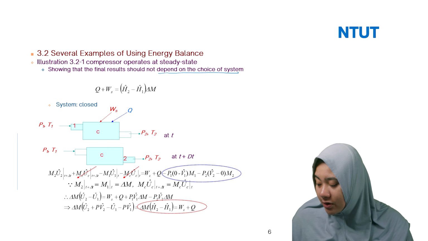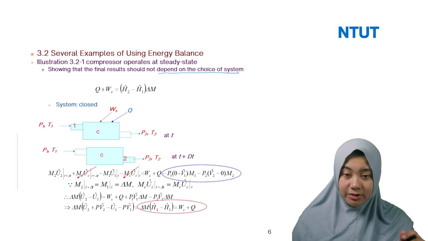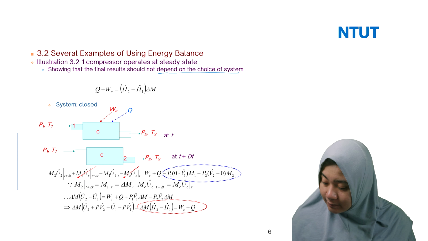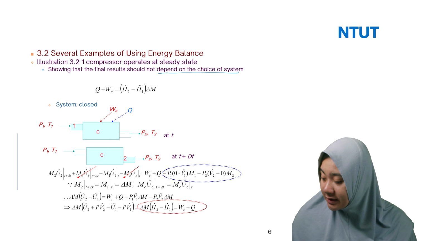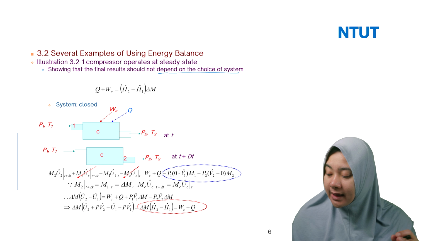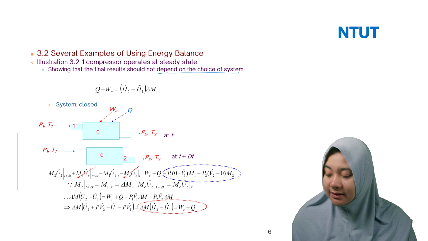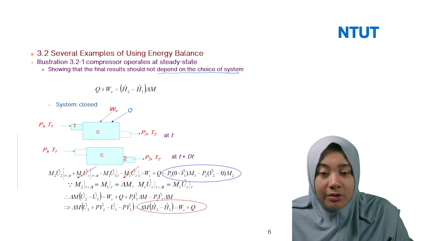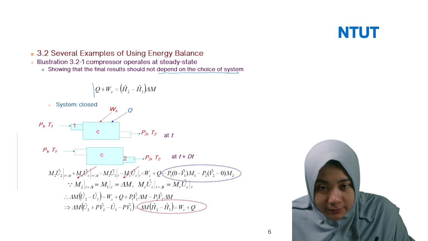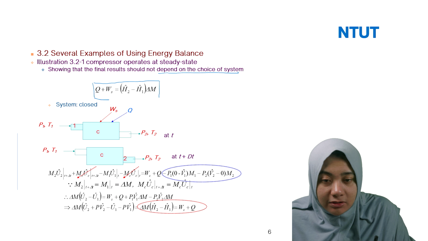So we have the compressor. A compressor is operating in a continuous and steady state manner to produce gas at temperature T2 and pressure P2 from gas at T1 and P1. Show that for the time interval delta T, Q plus Ws equals (H2 minus H1) delta M. So we would like to prove this equation according to different systems.